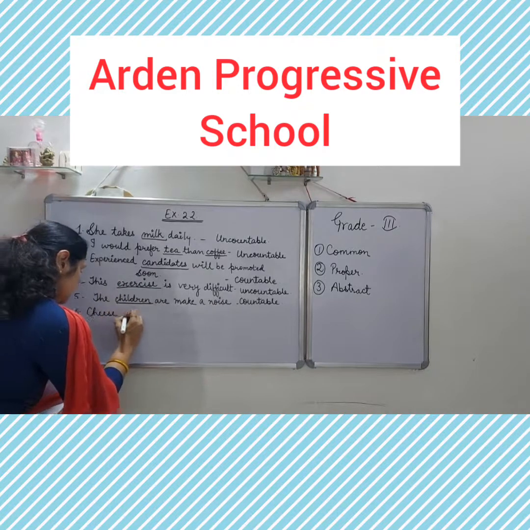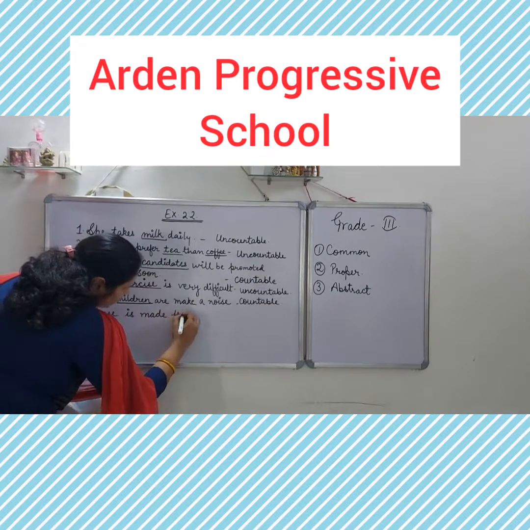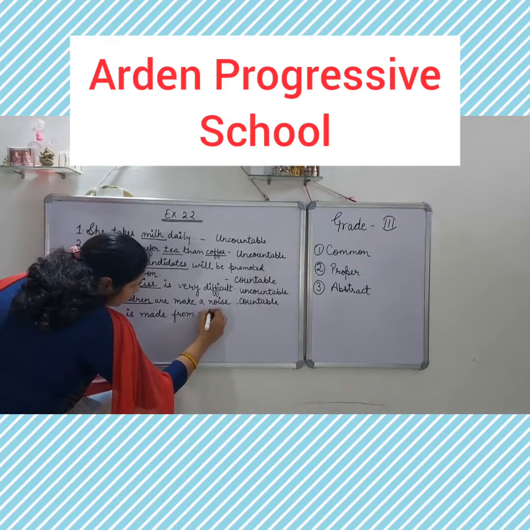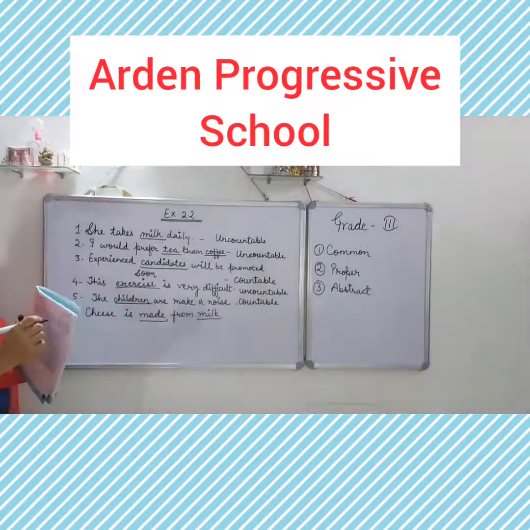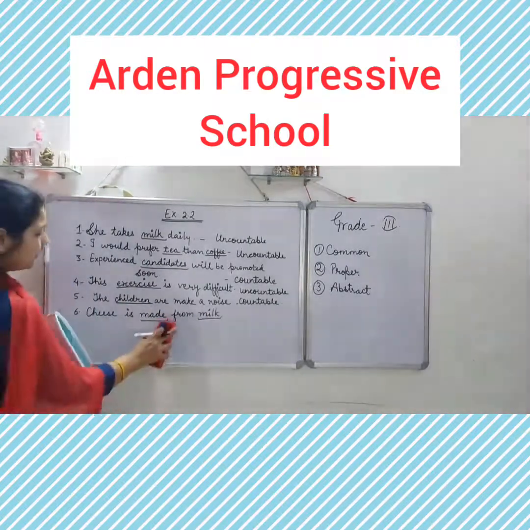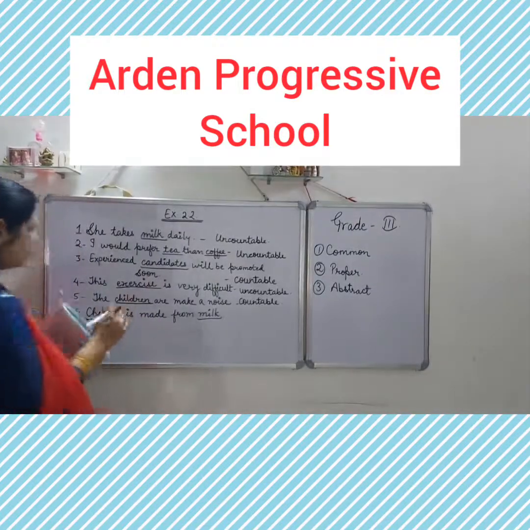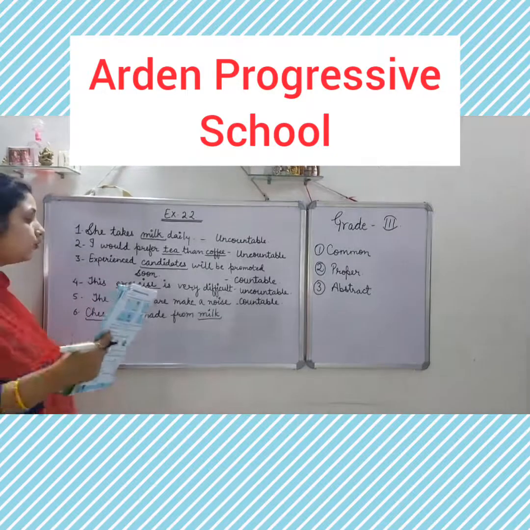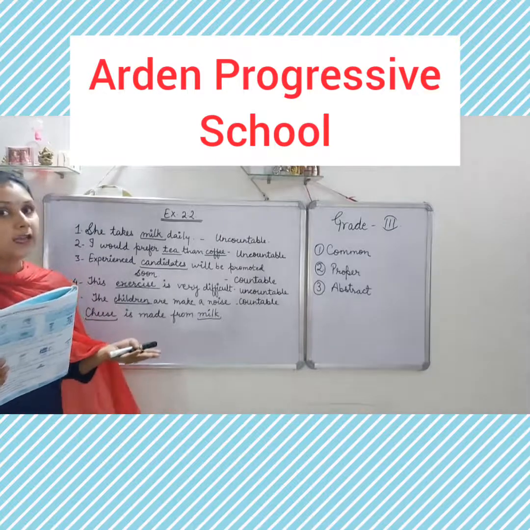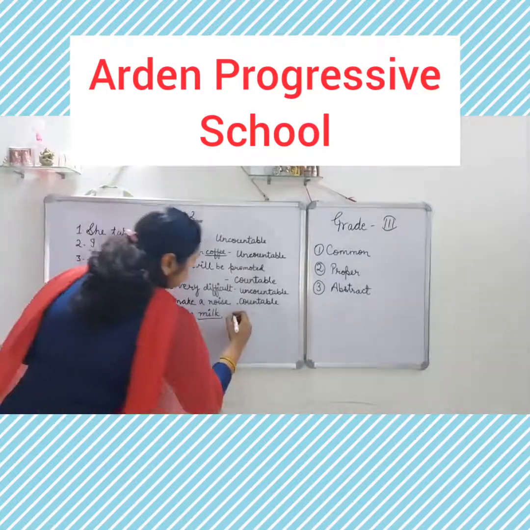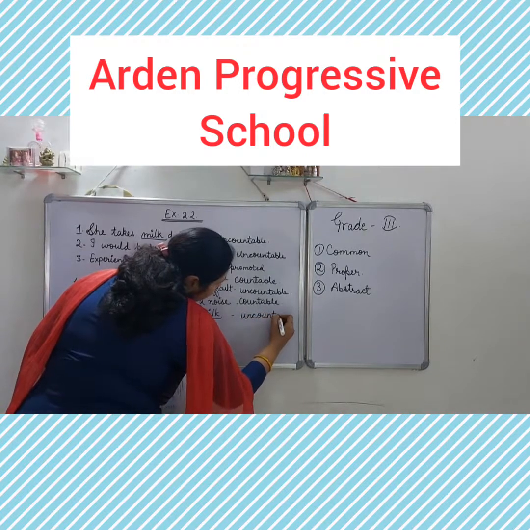Sixth one is, cheese is made from milk. So both cheese and milk are products and you can't count both of them. आप इनको count नहीं कर सकते, cheese को भी and milk को भी. Okay? You can't count, but you can say glass of milk, bottle of milk, that can be counted. Bottles can be counted. So milk and cheese are uncountable nouns.